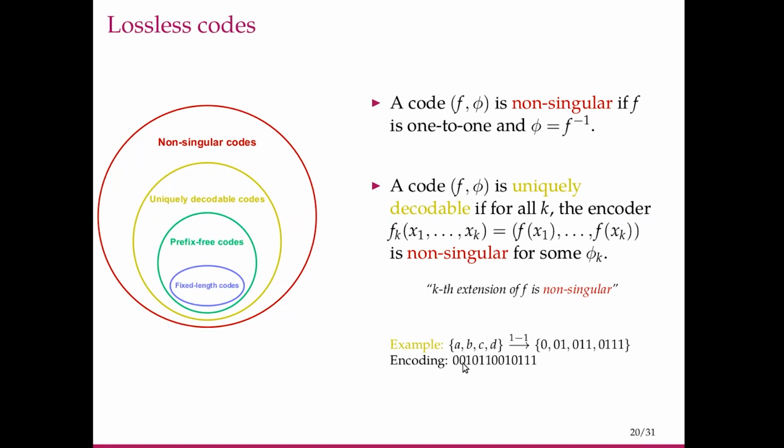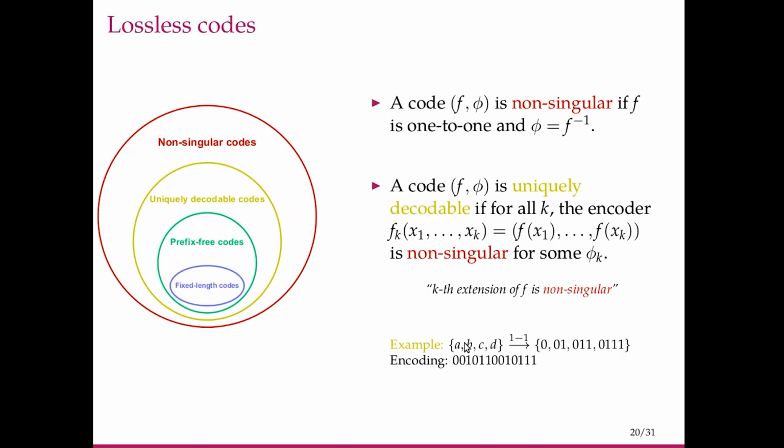Then again we see this 0. We cannot say if it is A or something else without looking at the next one. Now we have seen 0, 1. Even after seeing 0, 1, we can't be sure. But when we see the next 0 here, we know for sure that it was indeed 0, 1 and not 0, 1, 1 or 0, 1, 1, 1.